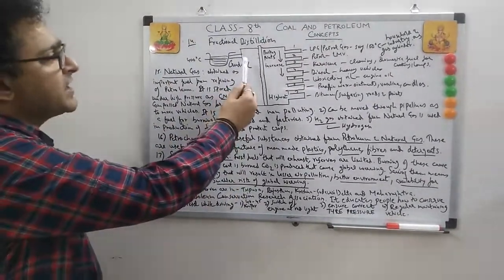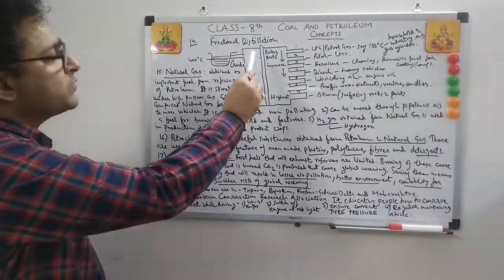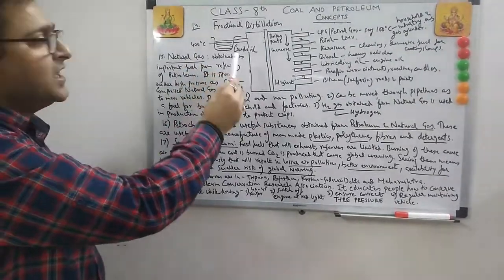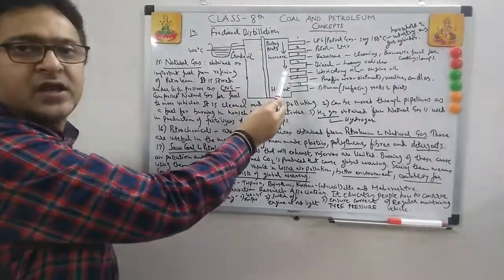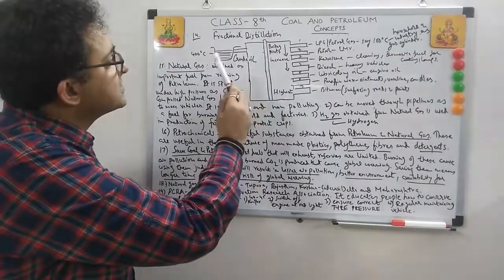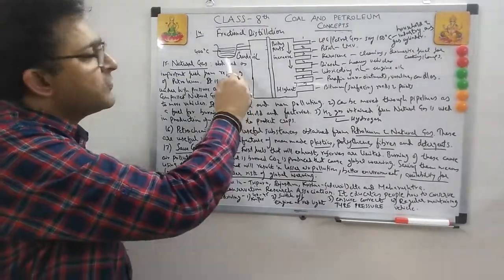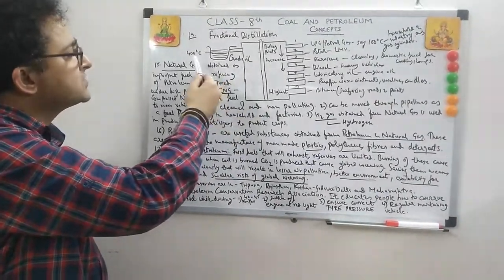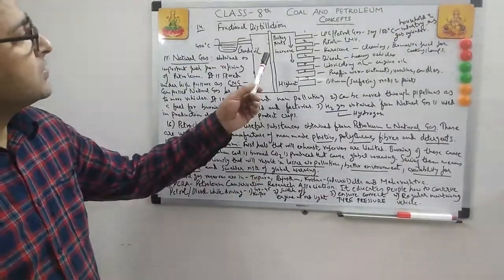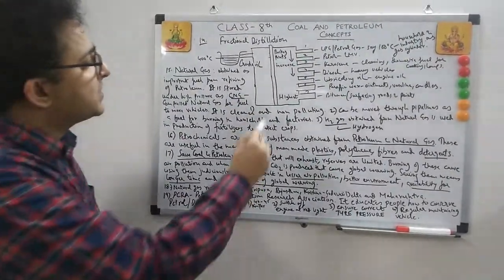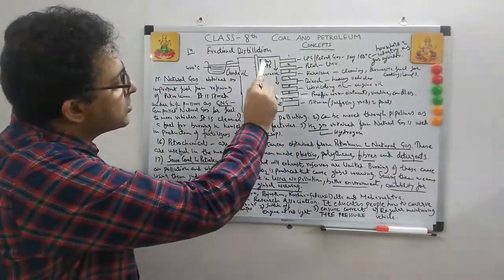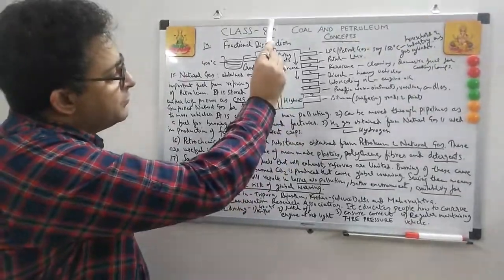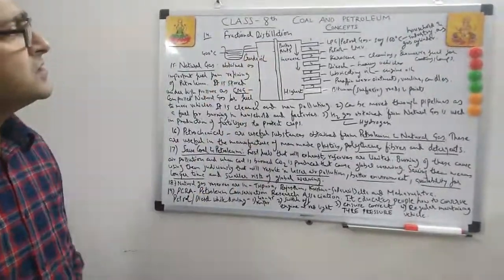So this is the diagram for fractional distillation. Basically the boiling points of various components of crude oil. Crude oil is heated at 400 degrees Celsius, and various components are obtained. Crude oil is a black liquid, the raw oil, obtained in nature in raw form, which is heated, and the fractions obtained will be in the order of lowest to highest boiling point. At the bottom is the highest, at the top the least.